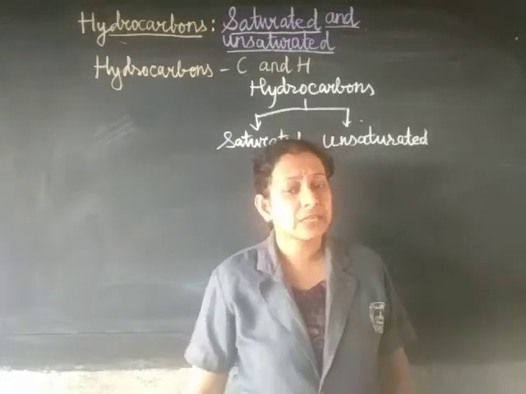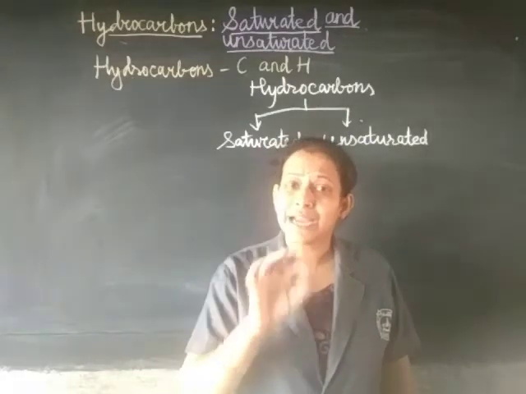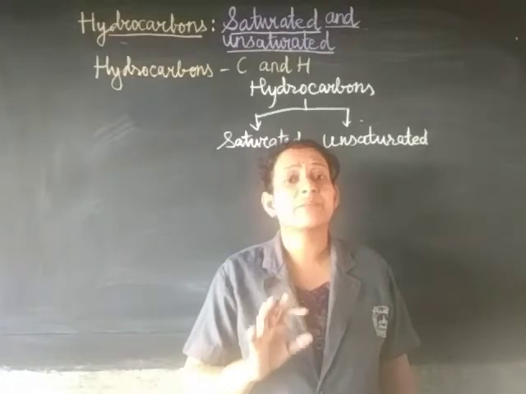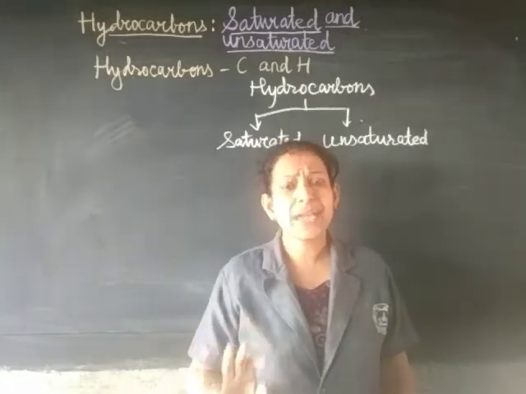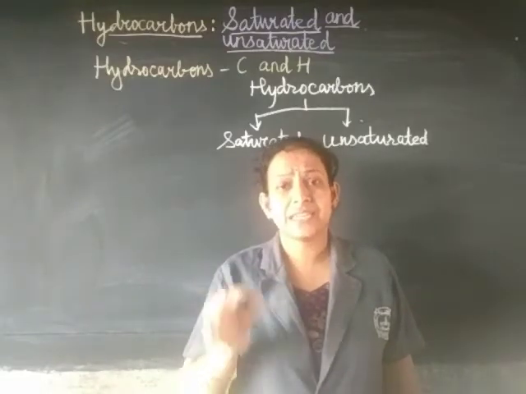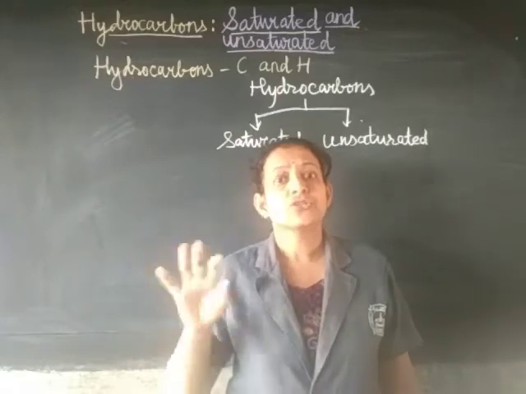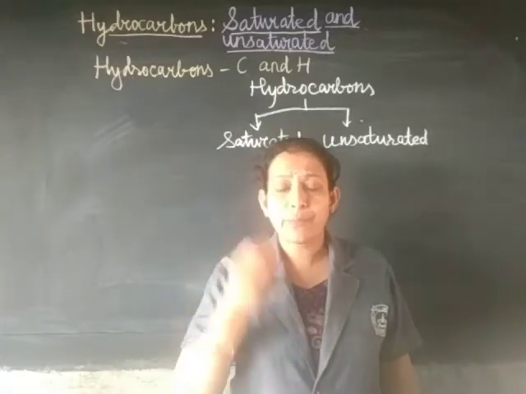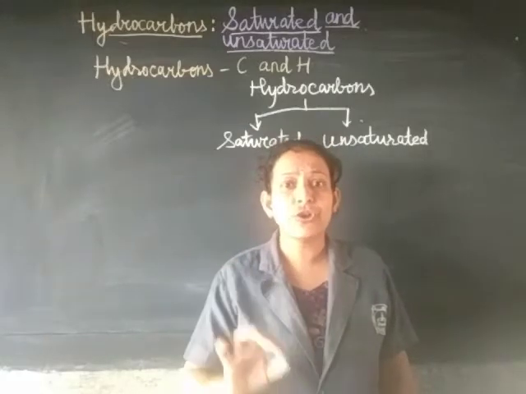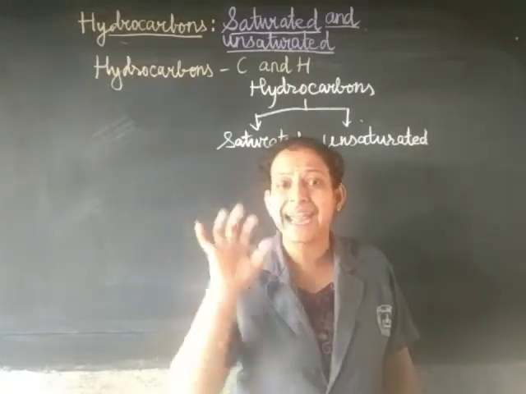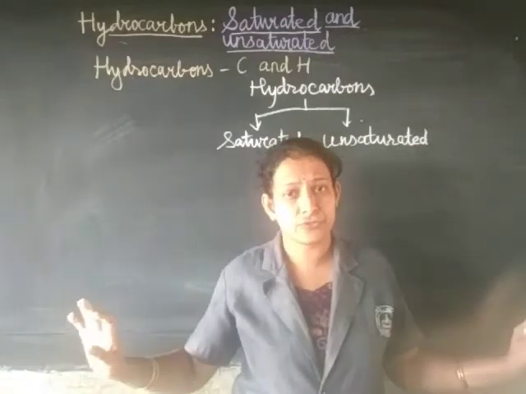It is the same with hydrocarbons. Saturated hydrocarbons are hydrocarbons in which the carbon is completely satisfied with its valency, and that valency is shared by all the hydrogens. There is no room for any more hydrogen to get added. That means it is completely filled with hydrogens.